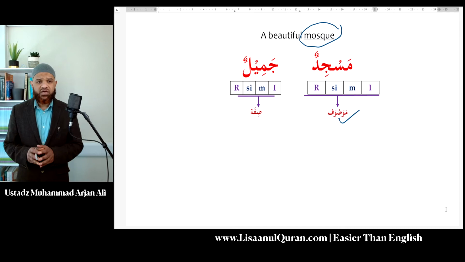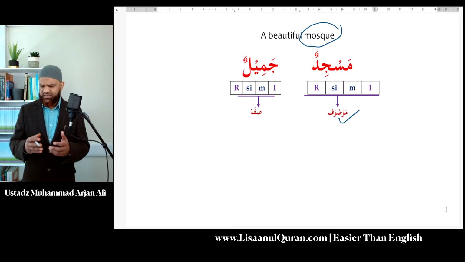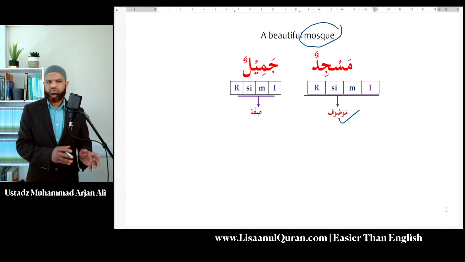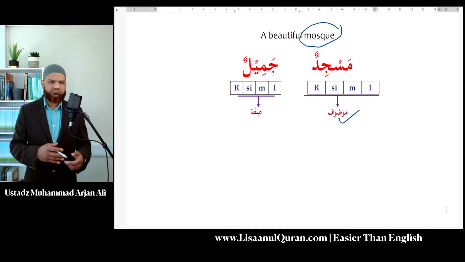The noun being described in Arabic is called mawsuf. And the description has names like naat and sifa. We'll just call it simply description 1, 2, 3, and 4. So the noun being described always comes first and the descriptions follow afterwards, be it 1, 2, 3, or whatever number you need.